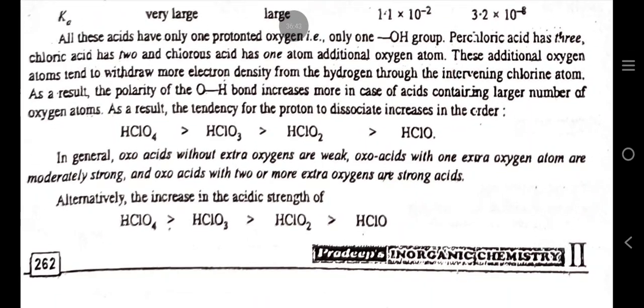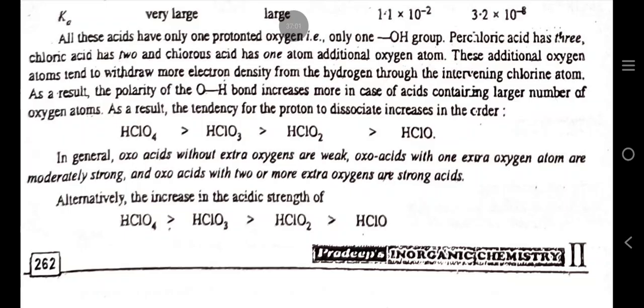All these acids have only one protonated oxygen, that is, only one OH group. Perchloric acid has 3, chloric acid has 2, and chlorous acid has 1 additional oxygen atom.